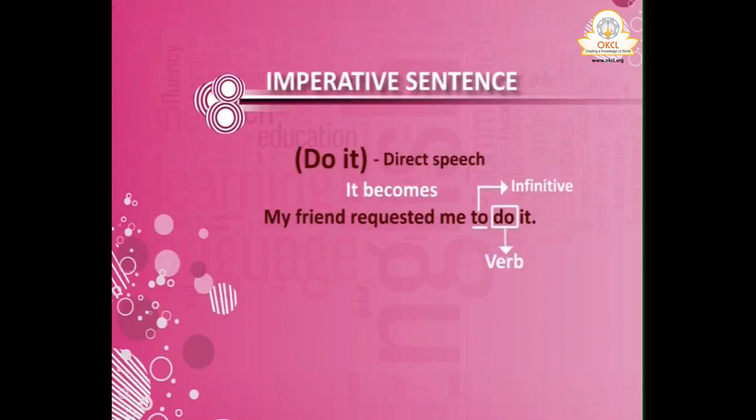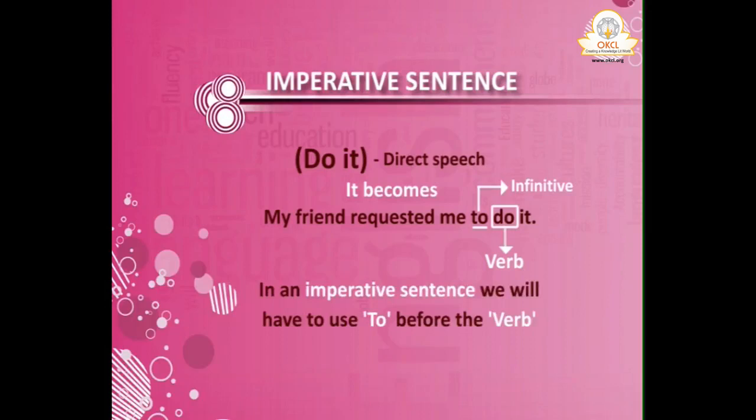It is called an infinitive, because you are using to before a verb. Whenever you use to before a verb, it is called infinitive. Simply remember this much, that in an imperative sentence, we have to use to before that verb. And reporting verb is requested. And if it is an order, then reporting verb becomes ordered.